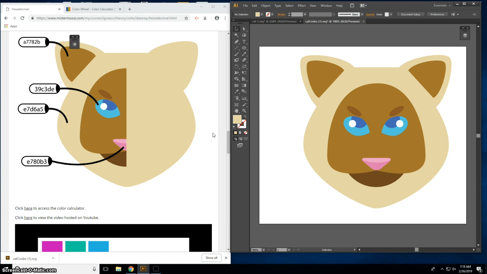Hi everybody, today we're going to have a go at making a funky cat character, and we're going to be looking at a color calculator, and we're just going to have a little exploration of hexadecimal color codes.